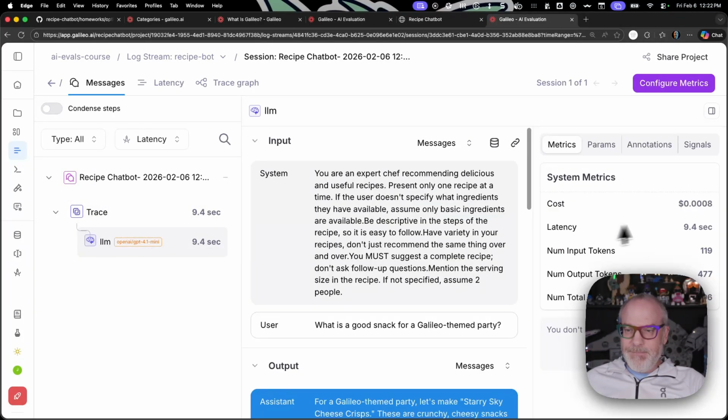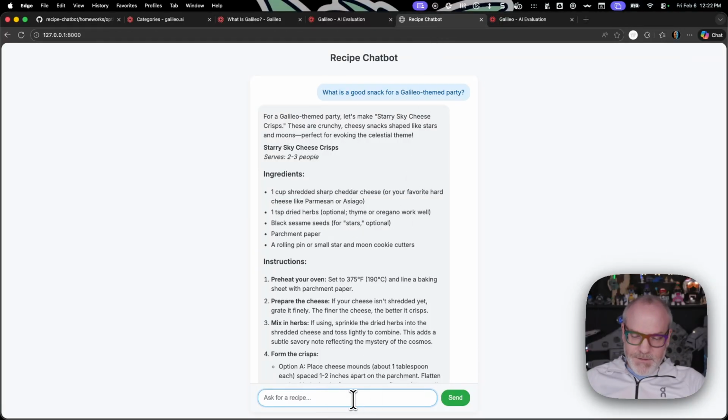So this is what we called the LLM. And it took 9.4 seconds, 120 tokens went in, 477 came out. Estimated cost based off the model and the published cost of the model. There's our observability data. Now, if I follow up with another question, such as, I don't like cheese.